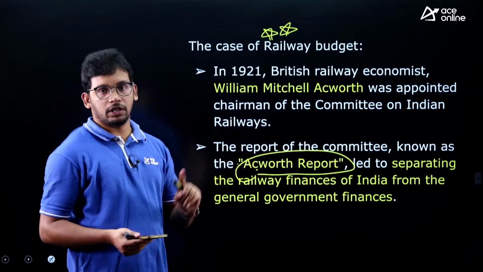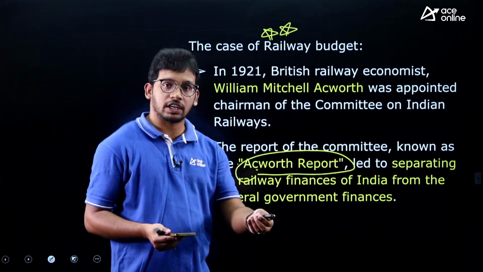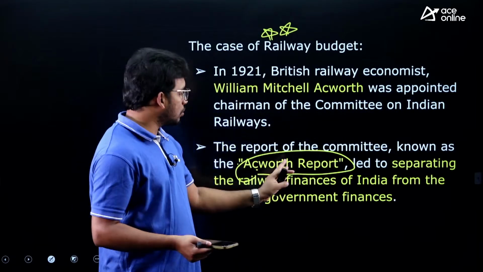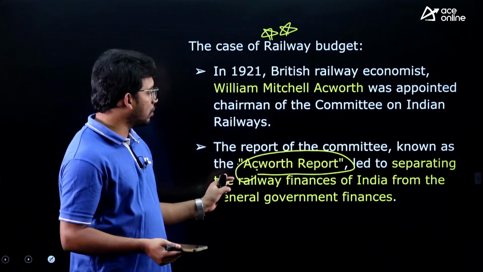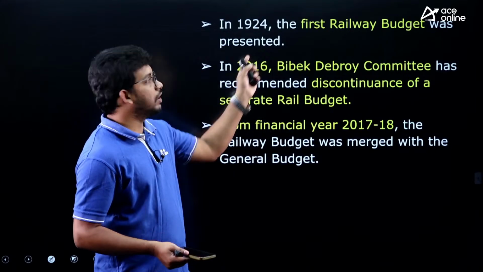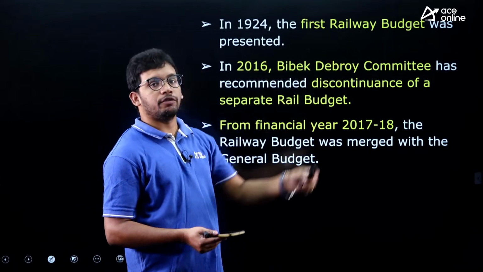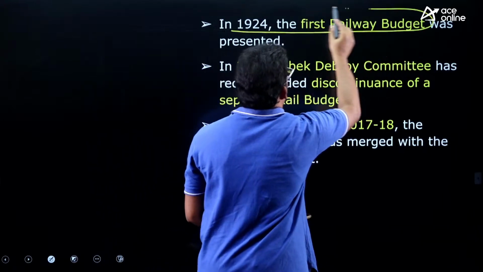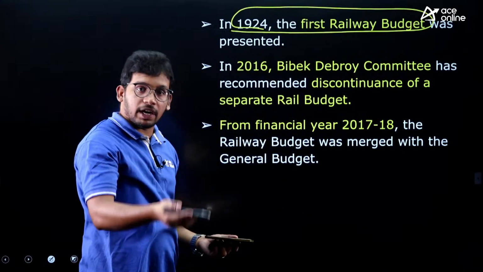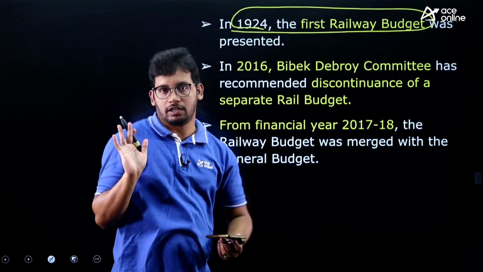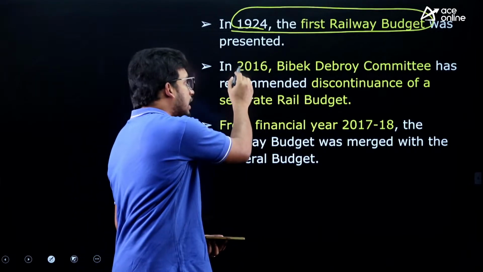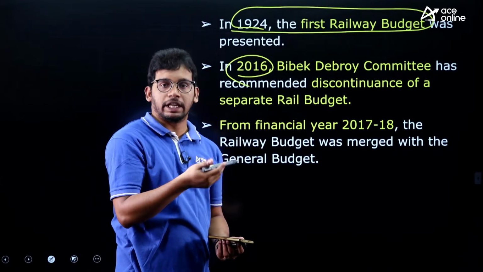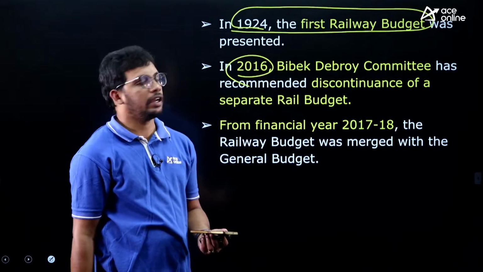In his Ackworth report, he suggested that we separate the railway budget from the normal budget, right. This was called the Ackworth report and was submitted in 1921. Finally, from 1924, the first separate railway budget was presented. Very important fact for you. The first separate railway budget was presented in 1924. And again in 2016, Bibek Debroy, an economic expert who has recently expired, right.